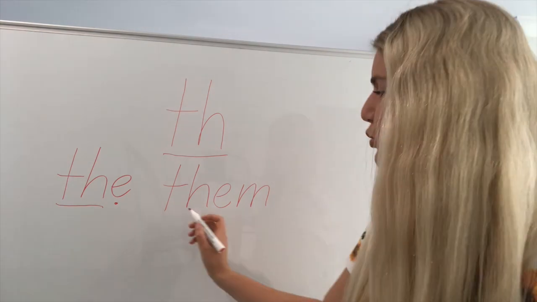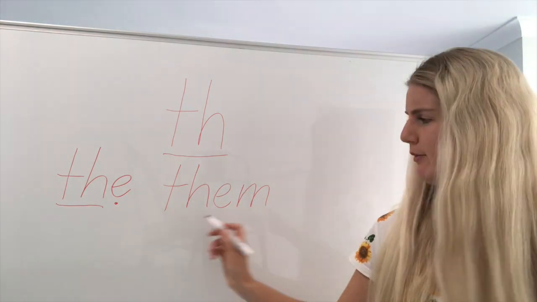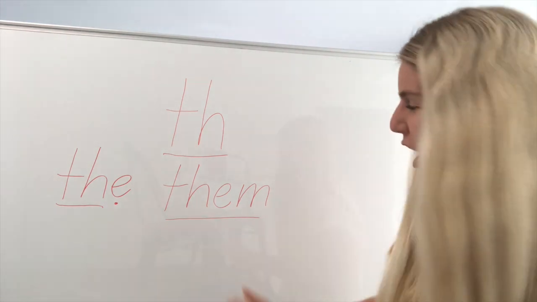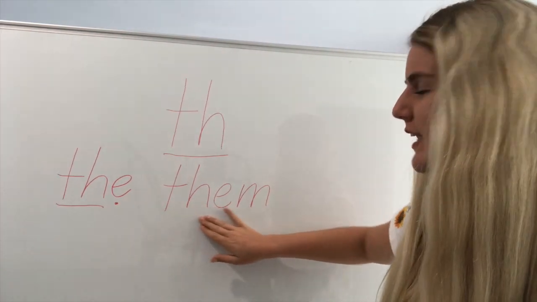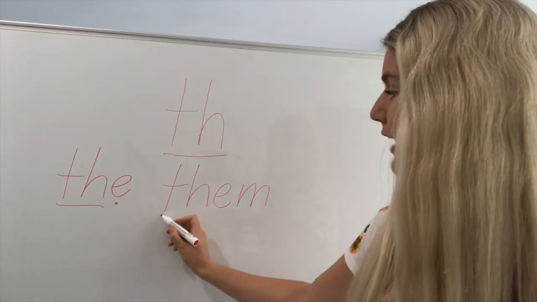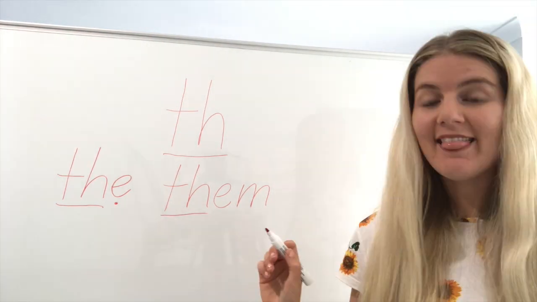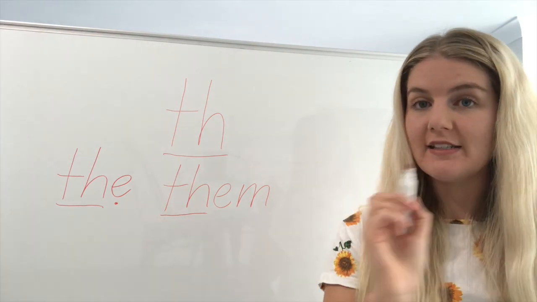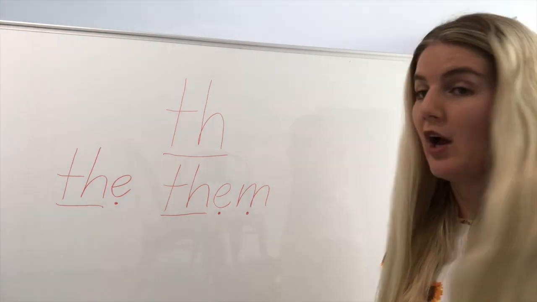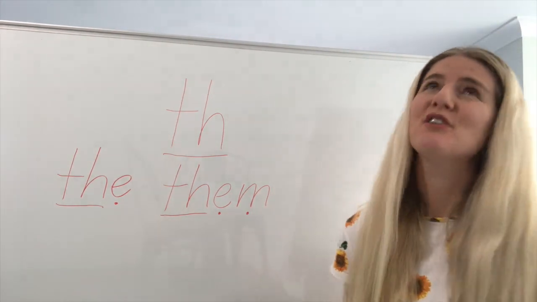That's so tricky. Where do we put our sound bars? Do we write a sound bar along the whole word? No. We put our sound bars underneath the letters that make one sound, underneath TH, and then we put our sound buttons underneath each letter that makes one sound. Well done, you're doing so good.